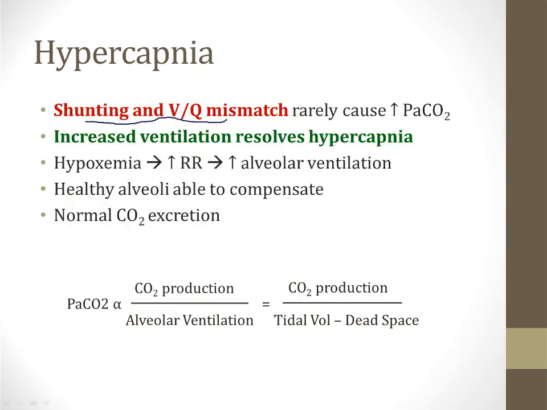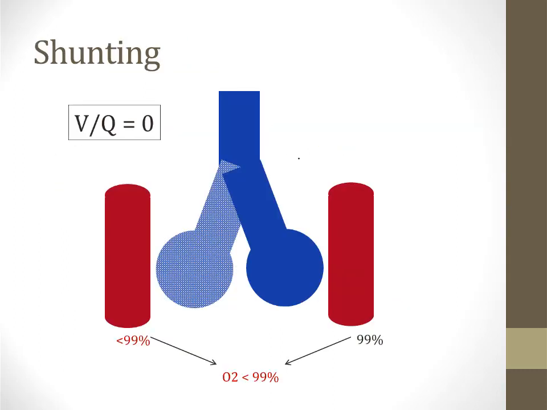Shunting and VQ mismatch, on the other hand, rarely cause hypercapnia, and the reason is because in these conditions, increased ventilation will resolve the hypercapnia. Here's our shunting diagram. When this patient hyperventilates, none of the ventilation is going to be wasted on this sick alveolus on the left side of the screen because it's obstructed. So all of the ventilation will go to the healthy alveolus, and therefore this will remove carbon dioxide effectively, and this prevents hypercapnia in cases of shunting.